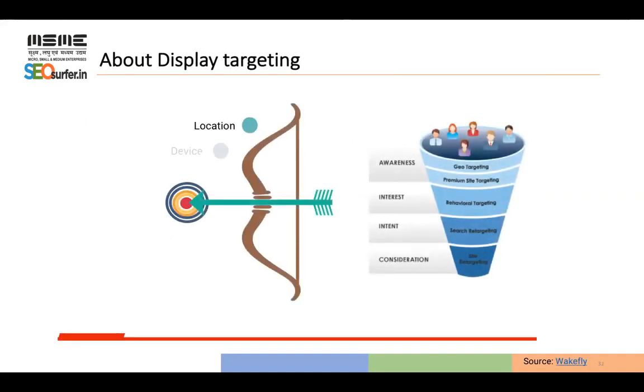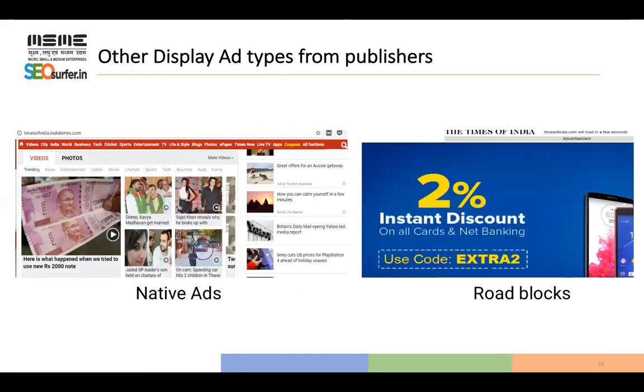And these are different targeting options which we discussed: location, device, language, placement, interest, specific day and time. Like this, you will have different types of advertisement. Can you spot the advertisement in the left side picture, where you are seeing the advertisement?